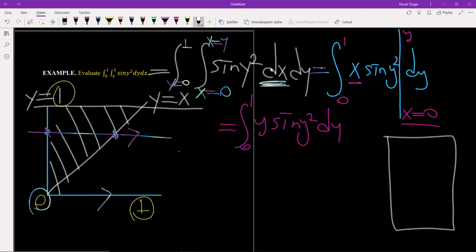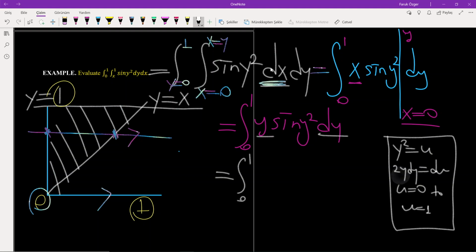Let's say y square is equal to u, 2y dy is equal to du, and u is from 0 to 1. By simple calculations you will have from 0 to 1. Instead of y dy, you have du over 2 here. Instead of sine y square, you have sine u.